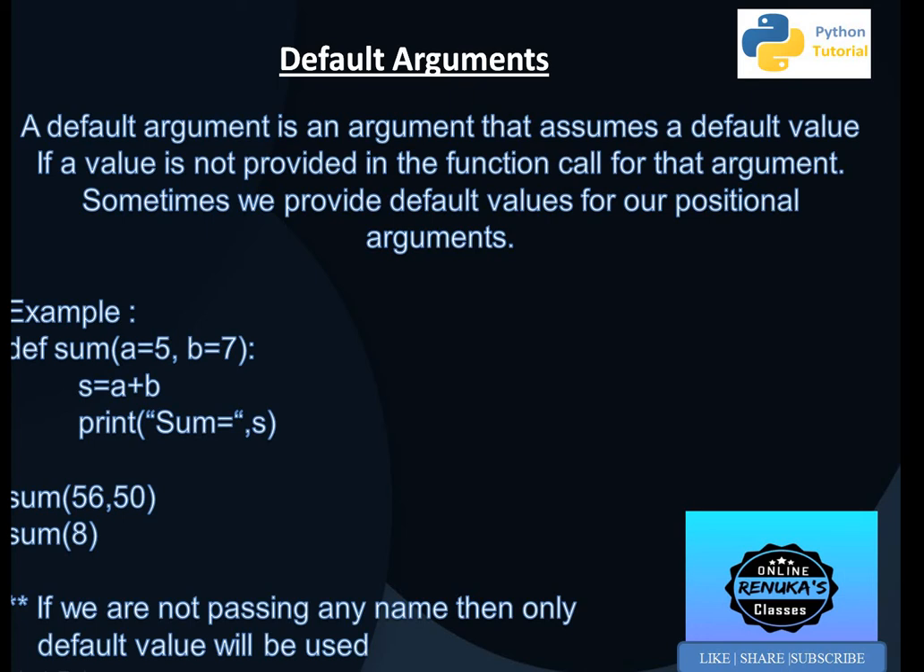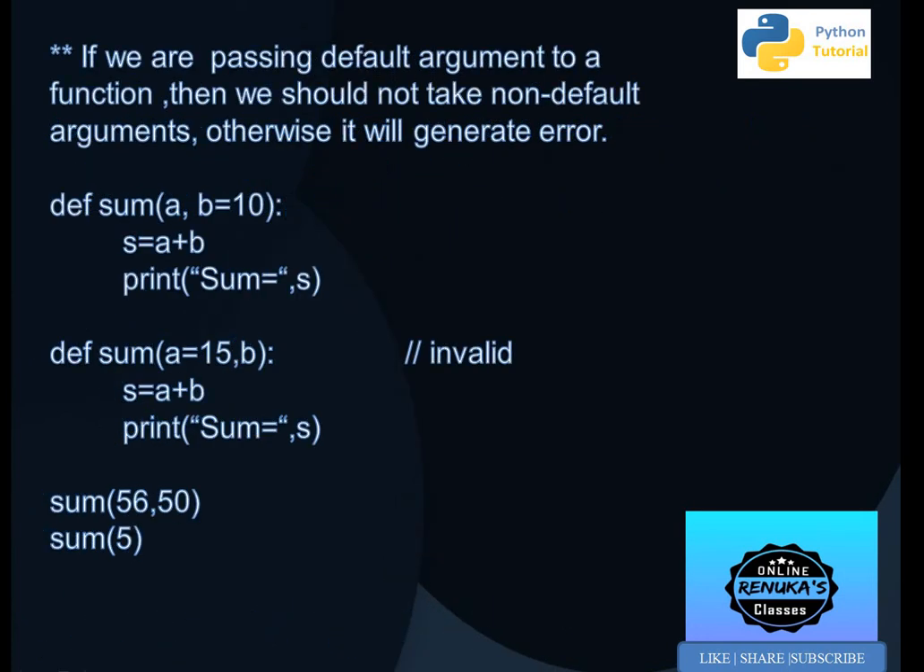So next is, okay, before moving to next, we'll say if we pass the arguments like this, a, b is equal to 10. This is some function with parameters a, b is equal to 10. B is having default value 10.